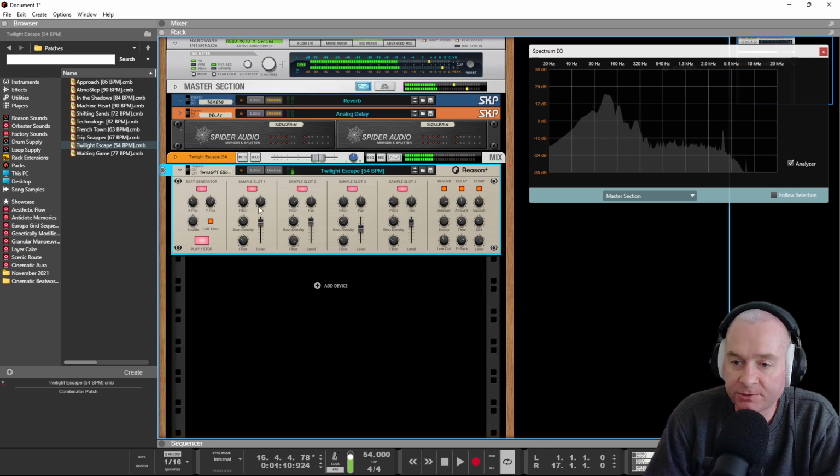So in sample slot 1 here, we'll turn off these other ones. So we'll focus on that kick drum that's there. Now we can control the pitch of it. We've got a filter in there. We've got the beat density, which will change the likelihood of it triggering. So we'll set this up somewhere so it's slightly different from the original beat.